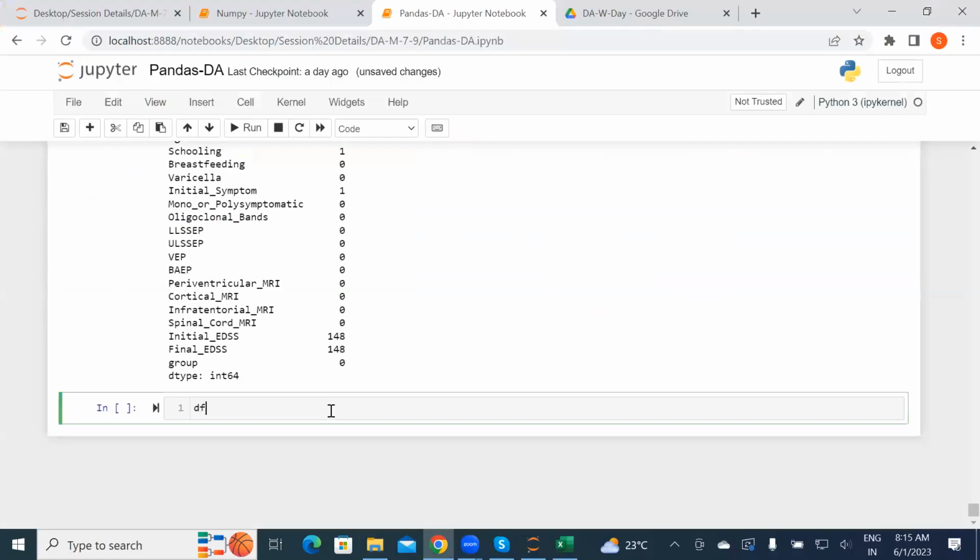And here, df equals pd.read_csv, path name, and then I'll give the name, okay?